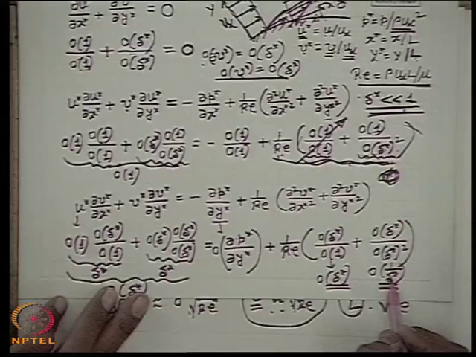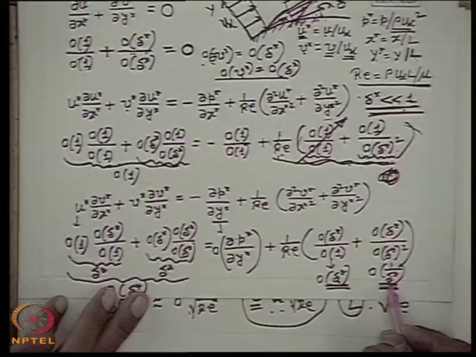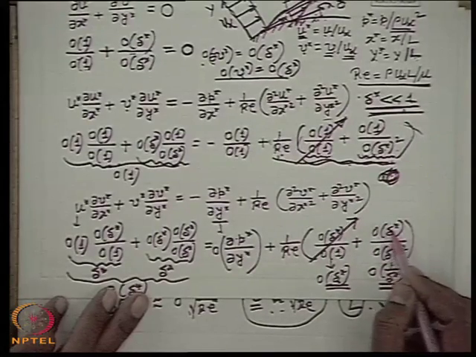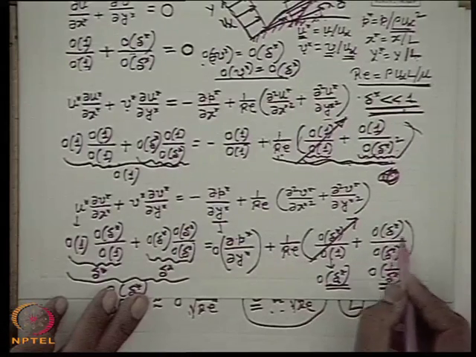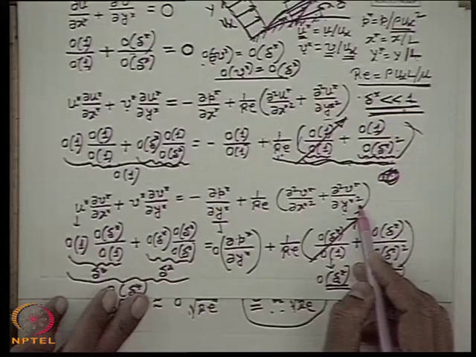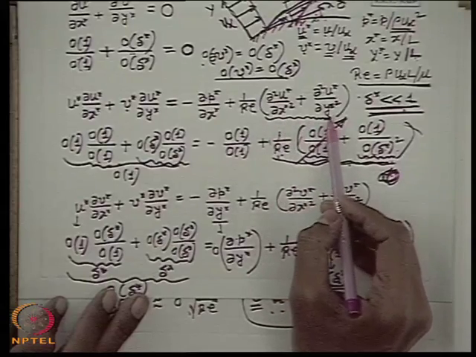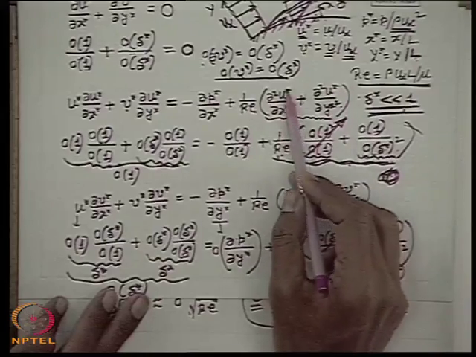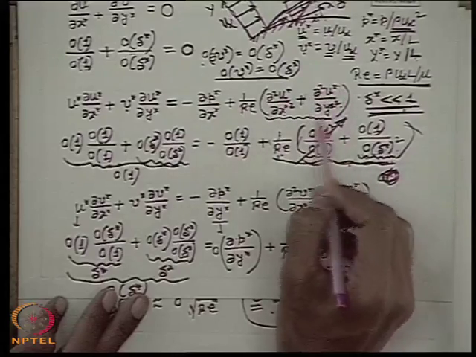So the order of this term is much higher than the order of this term by a factor of 1 by delta star square, so that the order of this term can be neglected in comparison to the order of this term. Or we can say on the other hand that the order of the terms within the bracket will be dominated by the order of this term only, that means del square V star by del y star square. In a similar way, the order of the terms within the brackets for the x direction momentum equation were dominated only by the order of this term, del square u star by del y star square, not by this term, del square u star by del x star square. The order of this term is small in comparison to the order of this term.